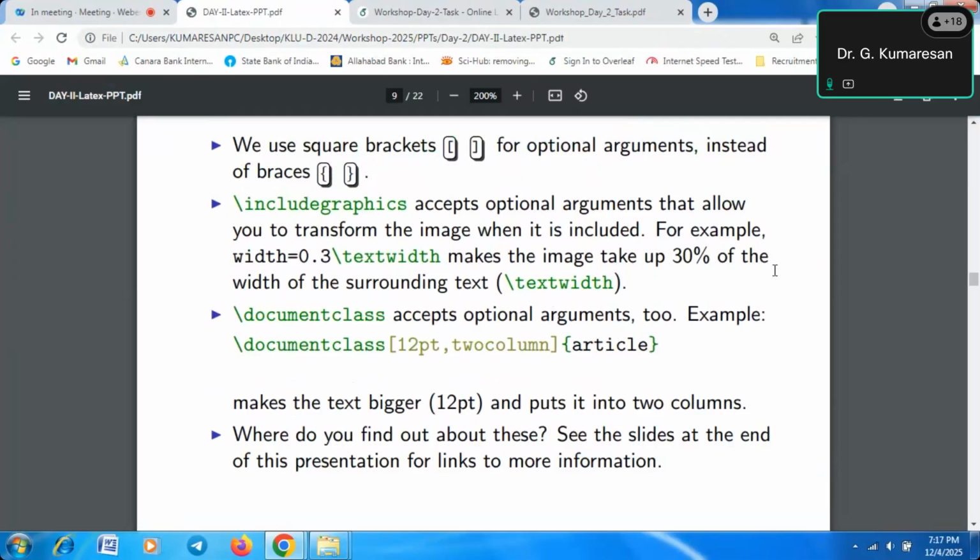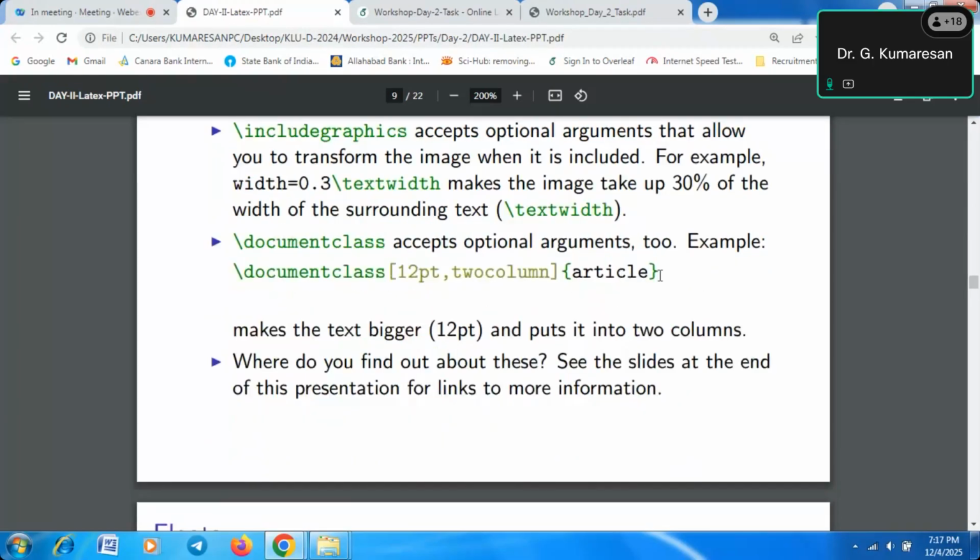We need to place this figure in a specific place, so there are some commands like htp, tp, or height and width commands. So we have to place this command and then we'll get the proper direction for placing the figures. Okay, and this is the example.